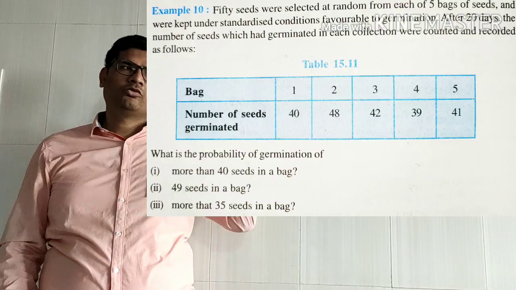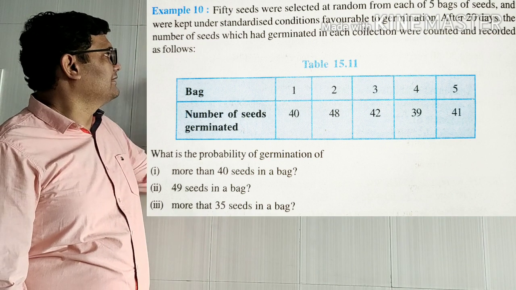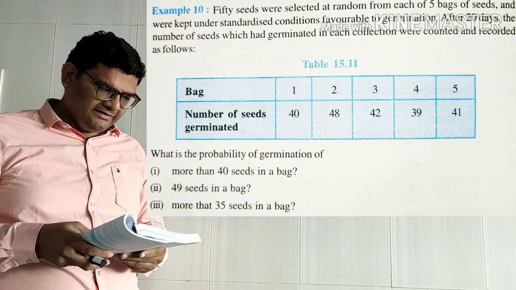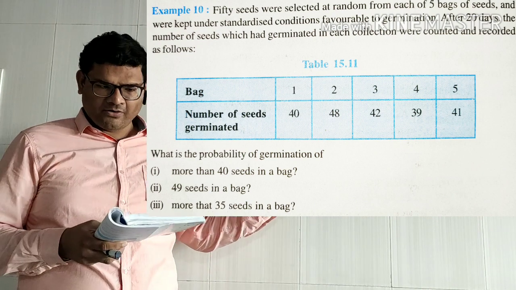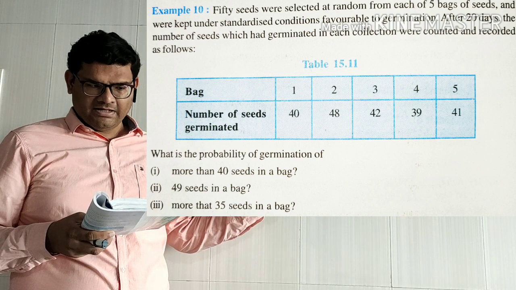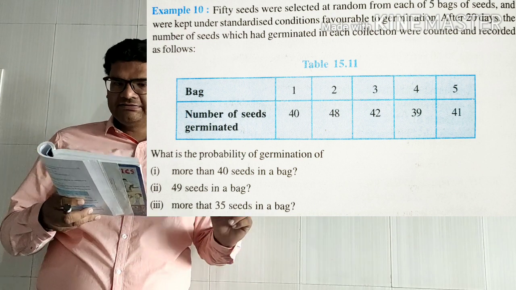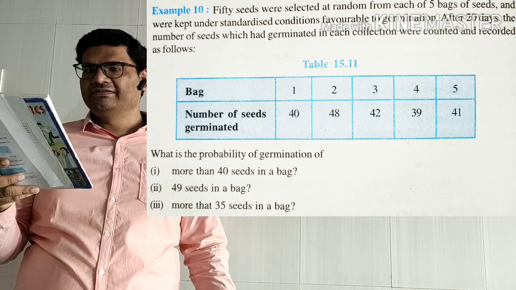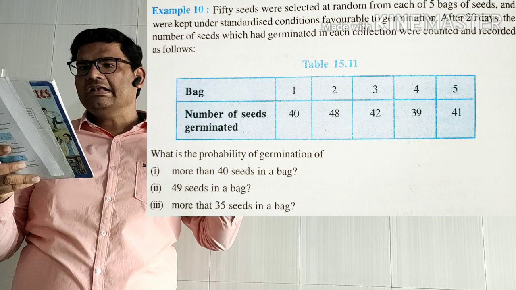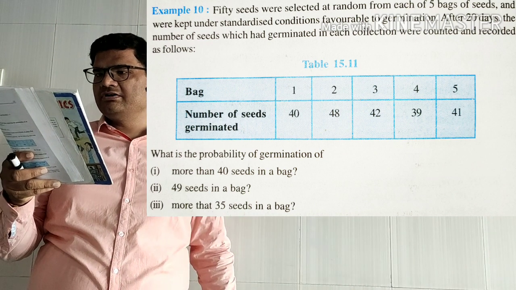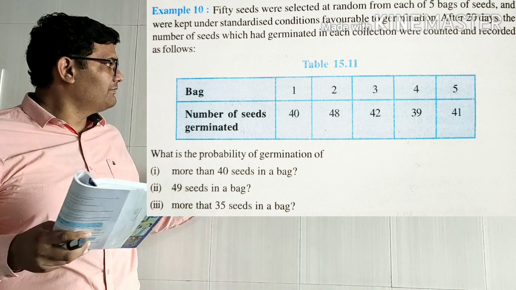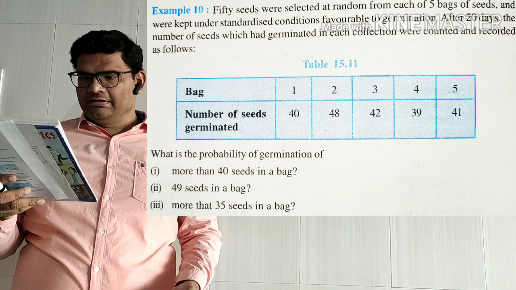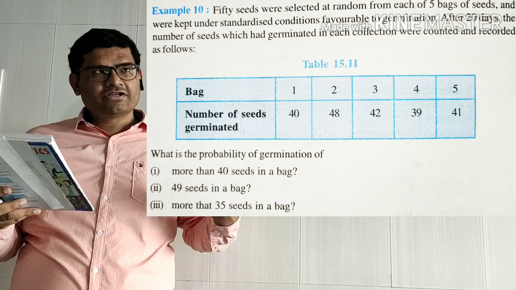Okay. Here's one more example from 9th standard. You can see this. It's given over here. It says 50 seeds were selected at random from each of 5 bags of seeds and were kept under standardized conditions favorable to germination. After 20 days, the numbers of seeds which had germinated in each collection were counted and recorded as follows. The table is given over here. We are asked to find the probability of the germination of the seed.